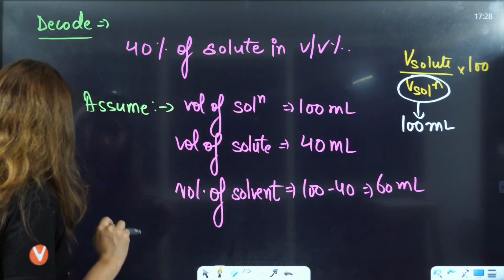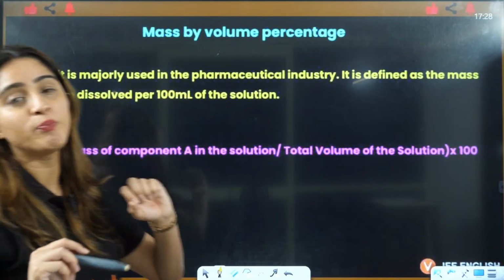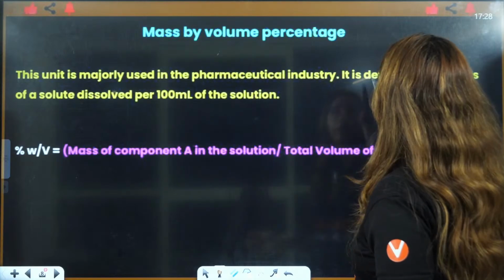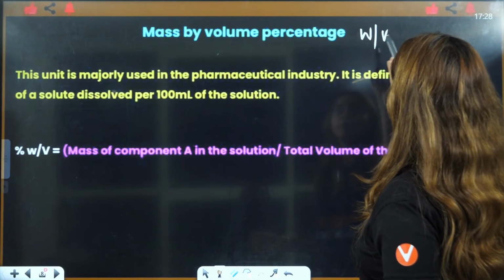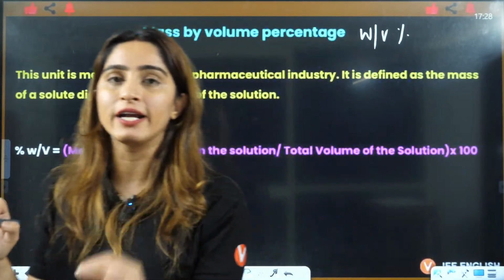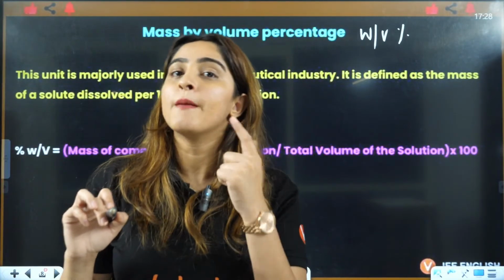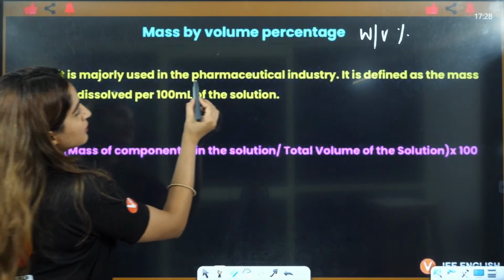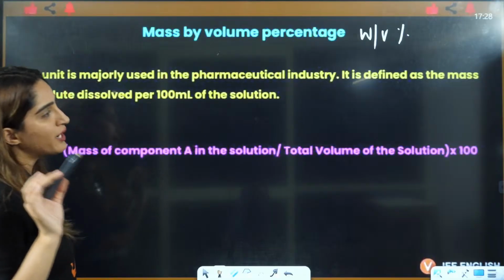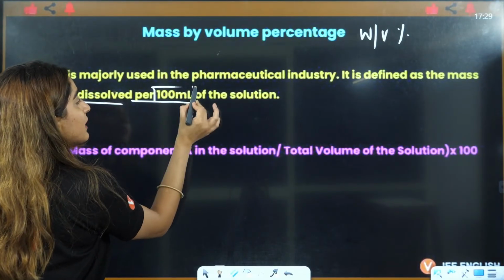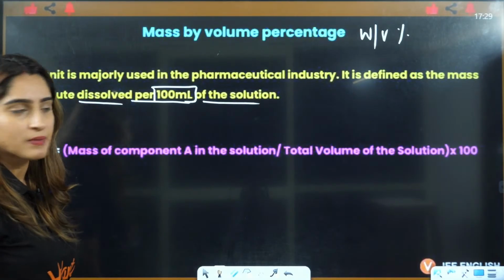Now we are going to see if mass by volume percentage is given to you. Mass by volume percentage, as I already told you, means mass of solute divided by volume of solution multiplied by 100. Or, as defined in the pharmaceutical industry, it is mass of solute dissolved per 100 milliliter of the solution.